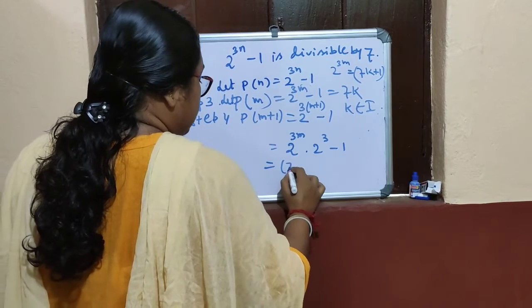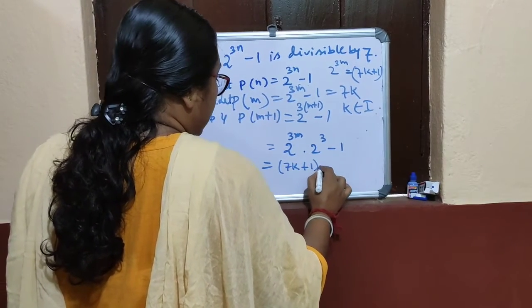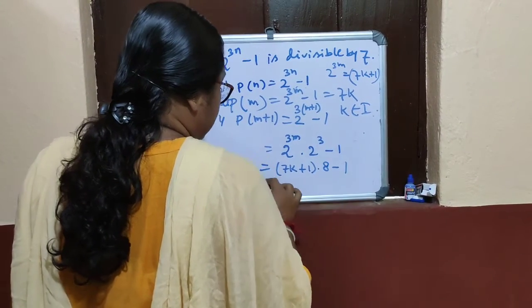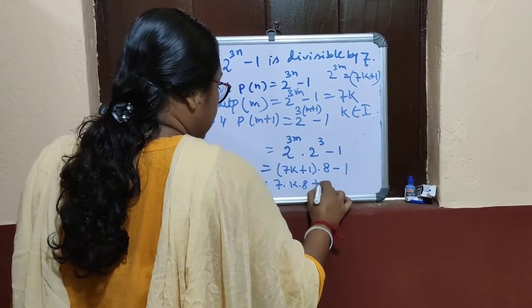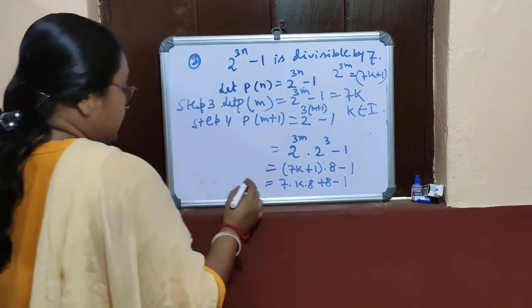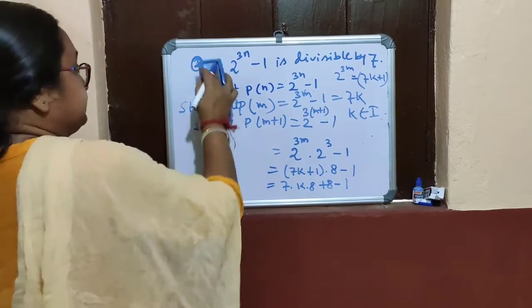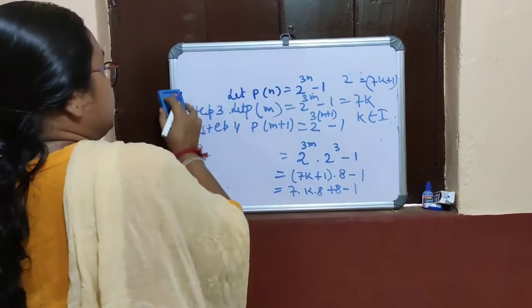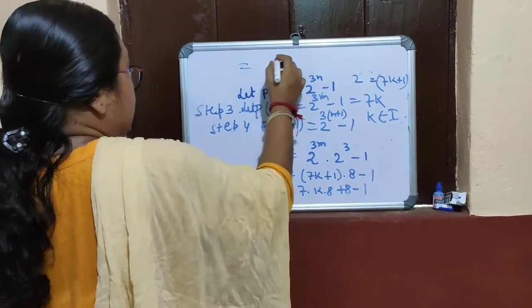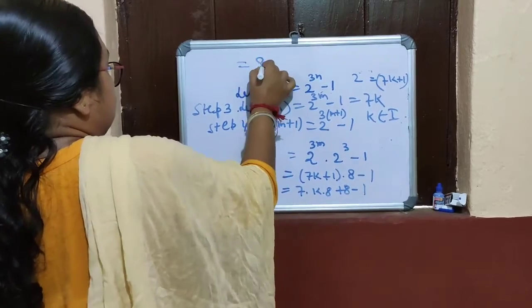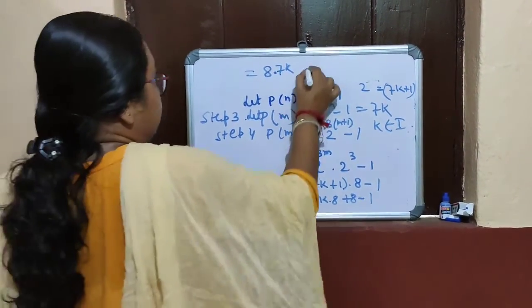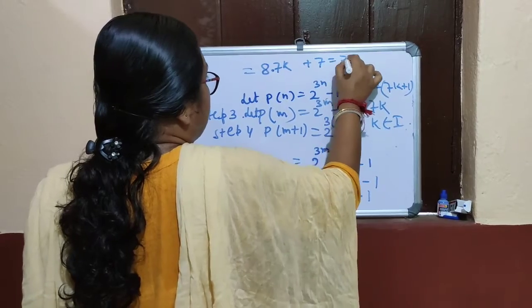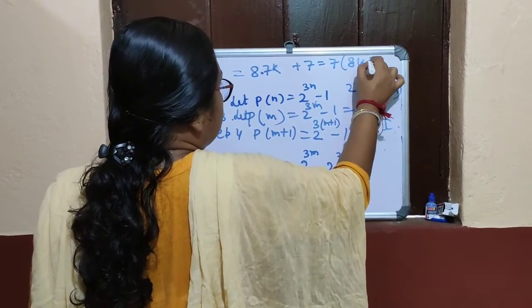So you write 7k plus 1 into 8 minus 1. So 7 into k into 8 plus 8 minus 1, which equals 8 into 7k plus 7, or 7 common.